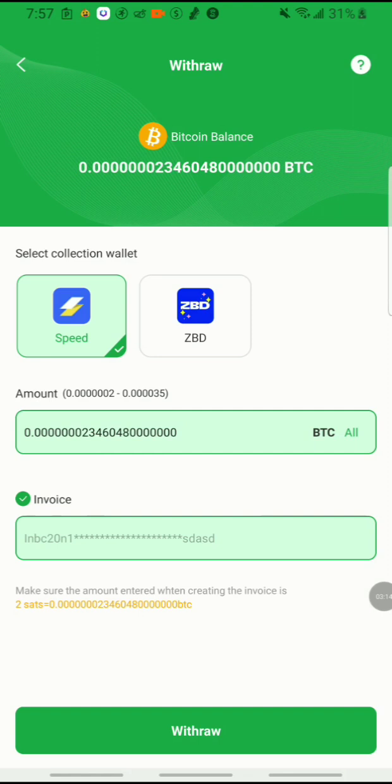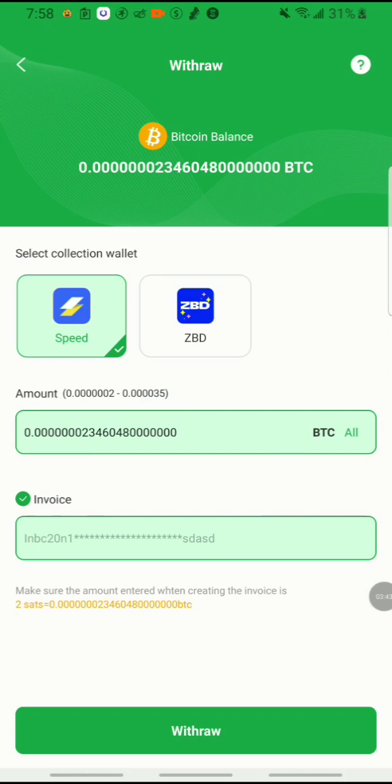When you're using the tag, you only have to copy and paste your tag name. Let's say your tag name is Tyanna, or boy, or girl, or man, or woman. You just place that tag. But for this money making app, you have to use an invoice. It doesn't matter what app you're using to take out your earnings, you will need an invoice. And I'm gonna share with you guys in another video how you create an invoice.